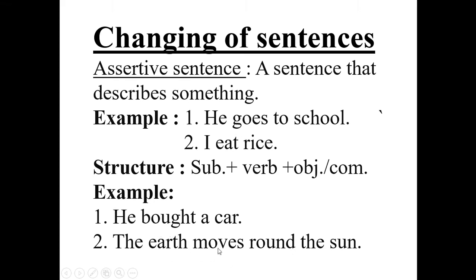So these two sentences give us description. So these sentences are assertive sentences. My dear students, I think you have understood what I have said. So go for the next slide.